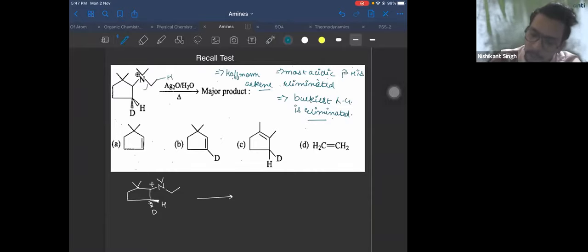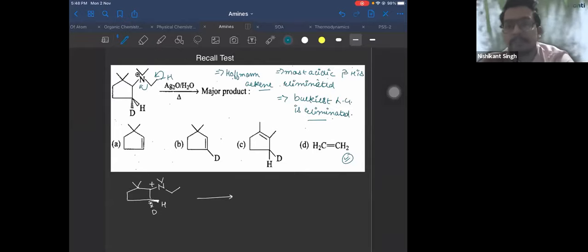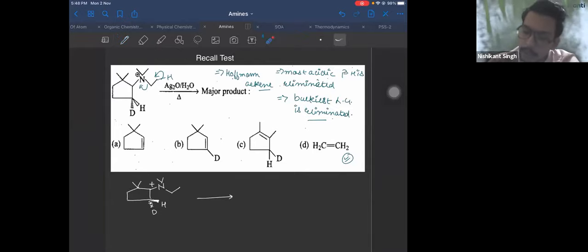So this bond will break like this. Hydrogen is eliminated like this. So positive, negative charge, you'll get a double bond. Your product here will be ethene, not B. Okay? Because this hydrogen is more acidic. That is one reason you can answer.